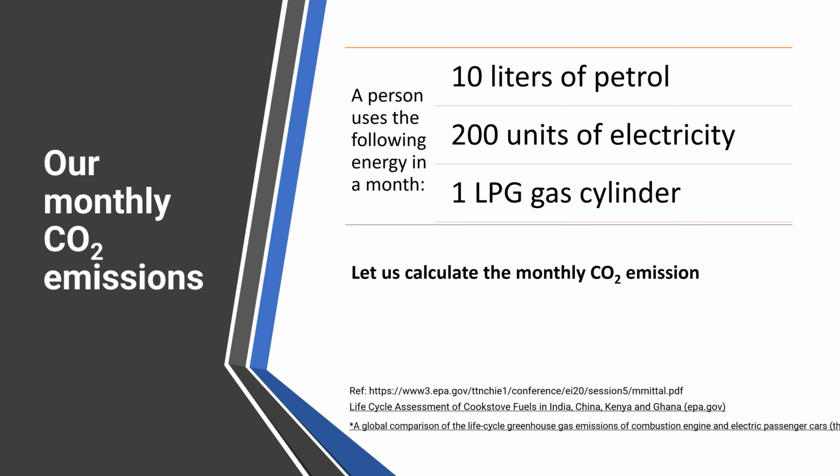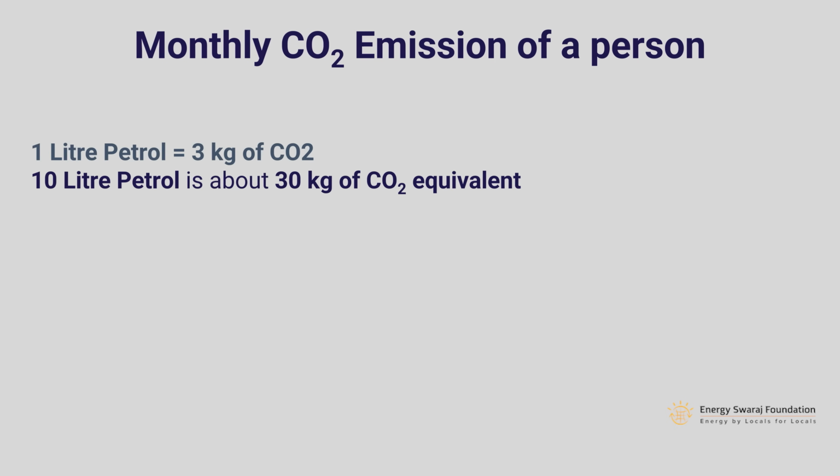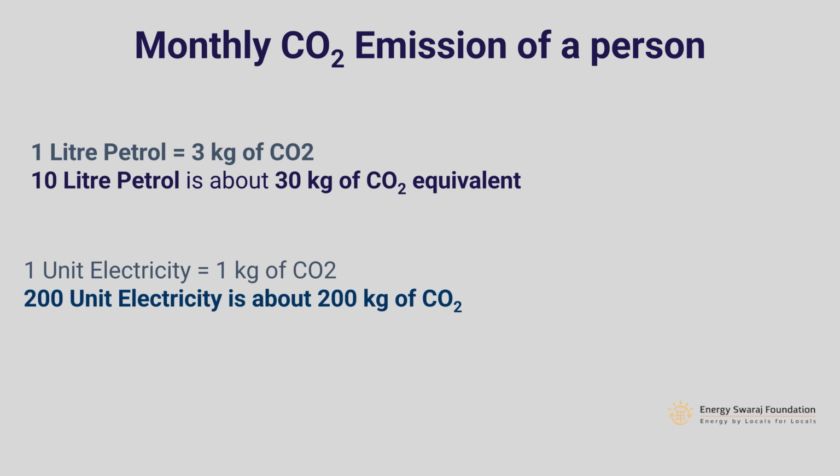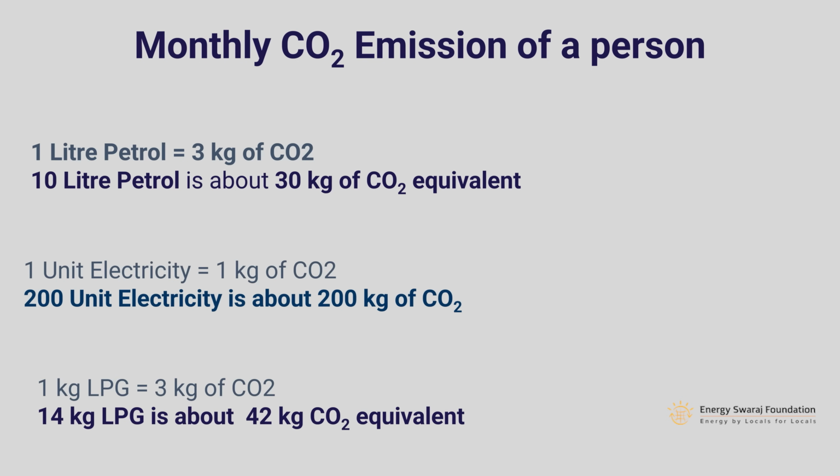Well, so let us calculate now. We know the thumb rule. 1 liter of petrol is 3 kilograms, 1 unit of electricity is 1 kilogram of CO2, 1 kilogram of LPG is 3 kilograms of CO2. Okay, with this, let us calculate. So 1 liter of petrol is 3 kilograms of CO2, therefore 10 liters of petrol is 10 into 3, 30 kilograms of carbon dioxide equivalent. We have to call it carbon dioxide equivalent because there can be other pollutants also, but it is equal to 30 kilograms of carbon dioxide.